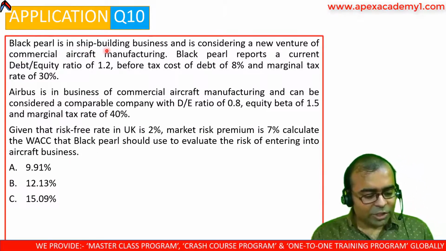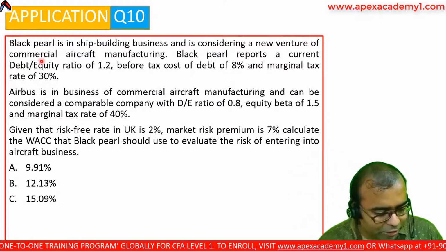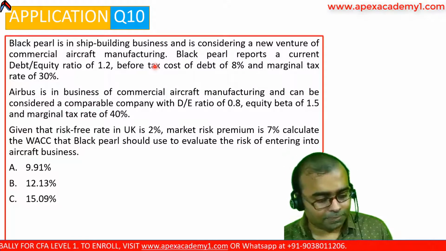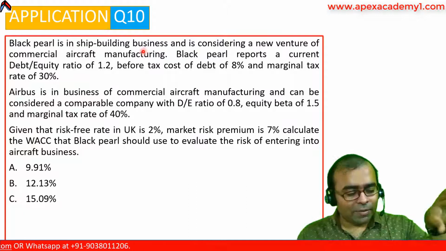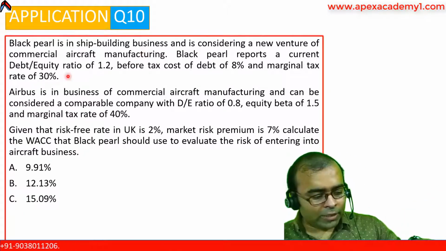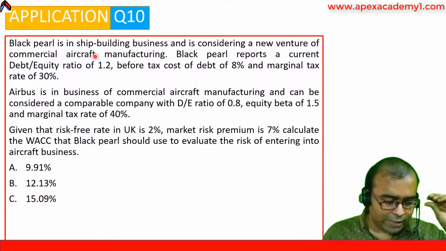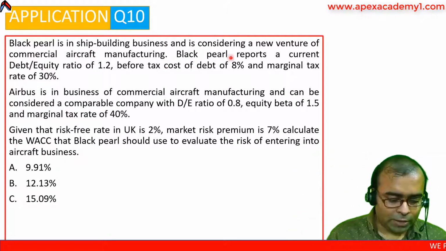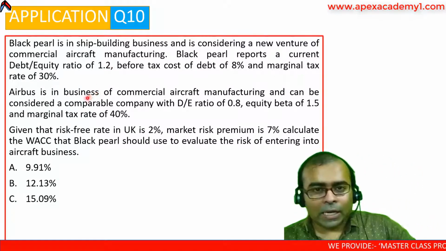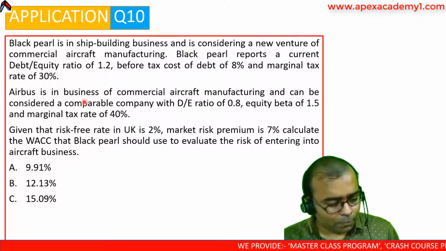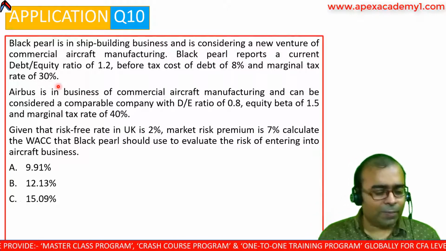Black Pearl is in shipbuilding business and is considering a new venture of commercial aircraft manufacturing. Their existing business is shipbuilding, and now they are planning to take up a new venture, or set up a new business line, that is commercial aircraft manufacturing. Black Pearl reports a current debt to equity ratio of 1.2. Before tax cost of debt is 8% and marginal tax rate is 30%.